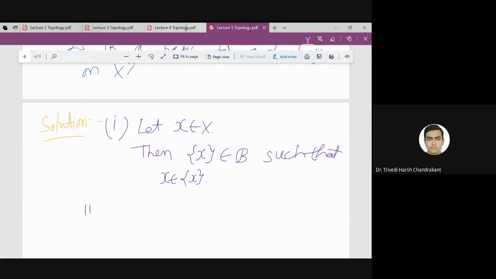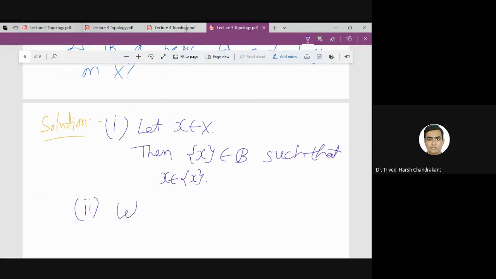What about the second property? It is vacuously true, trivially correct. Why? If I take an element x and the singleton sets which contain x, then that singleton set should be singleton x only. So basically B1 and B2 will be the same in that case.